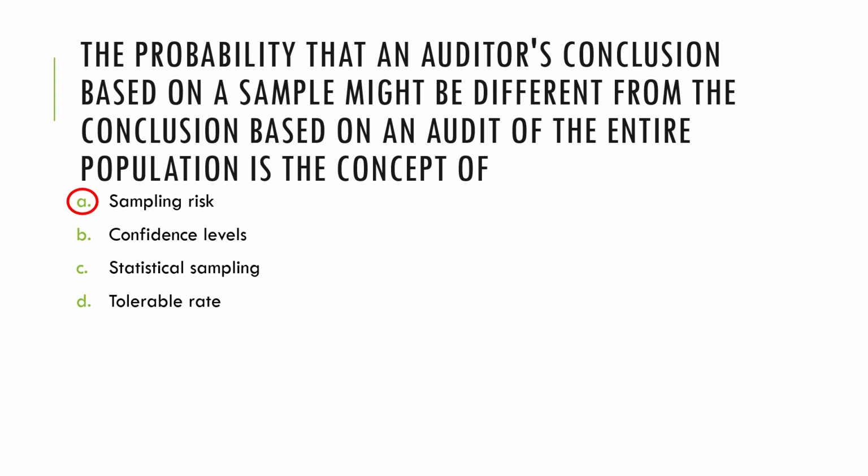We do have to appreciate the fact that when the auditor makes a conclusion or decision, it is based on the sample because the auditor did not test the entire population anyway. So what the auditor is able to see is the sample. Therefore, the auditor will make a conclusion based on the sample. And had the auditor tested the entire population, which the auditor did not, the auditor may actually find the results to be different. That is the very context of sampling risk. And we are reminded that for sampling risk, there are two types.